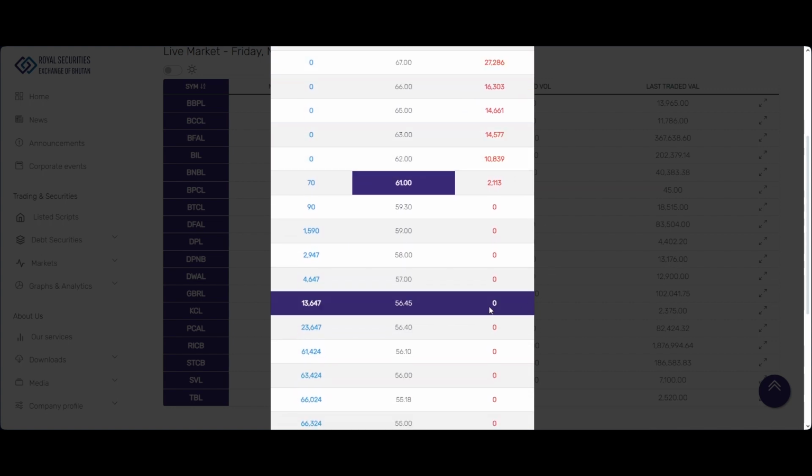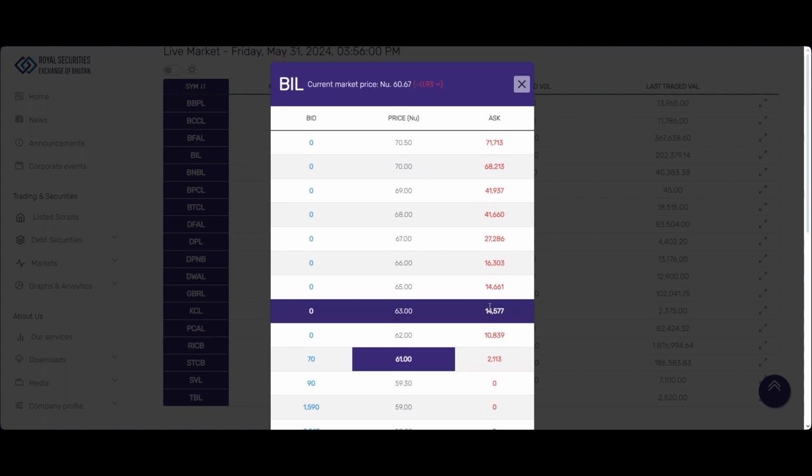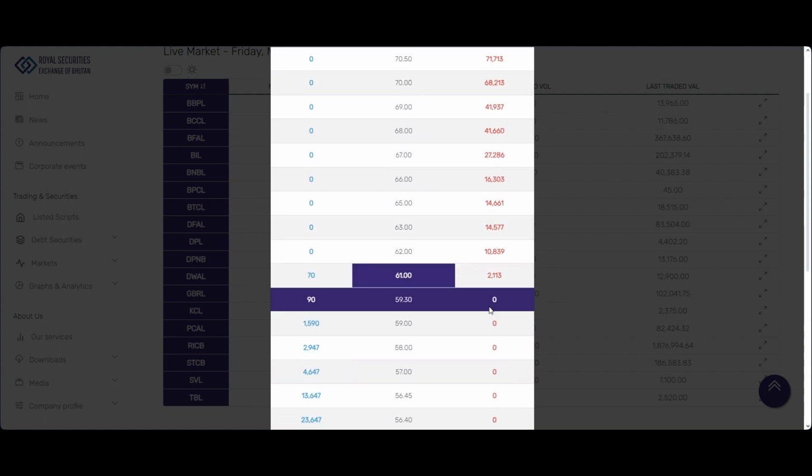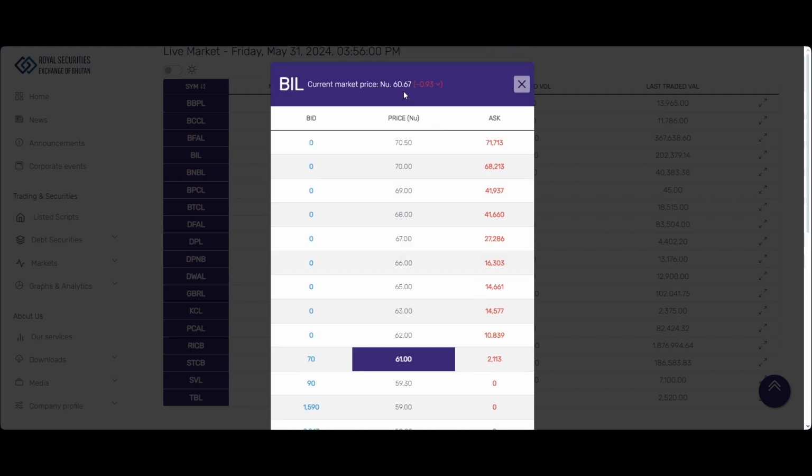So how many shares need to be sold in order for the price to be changed? Okay, so we have a set of policies, or we can say a rule, to trigger the change in the market price. For instance, you might ask, why is the price 60.67, or how is it determined, right? Yes. So we have a simple rule which will determine the change in the market price. For instance, you might argue that if there is a trade at 61, this should be the market price, right? Yes. So that is not how it works.